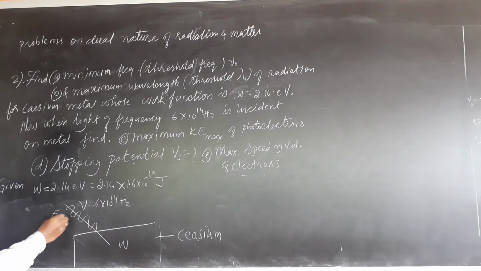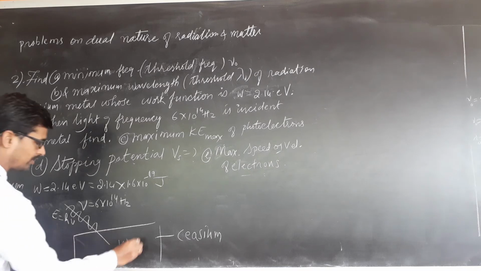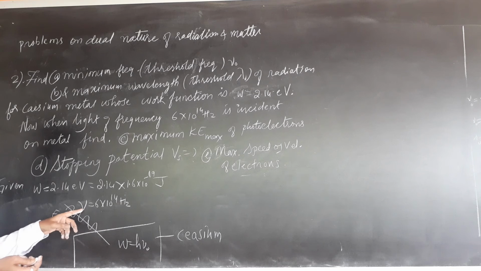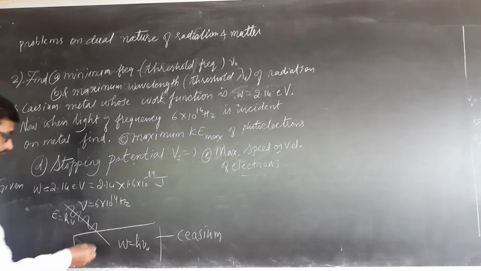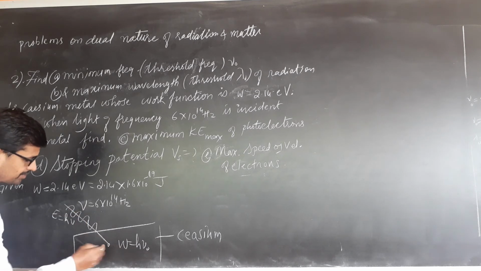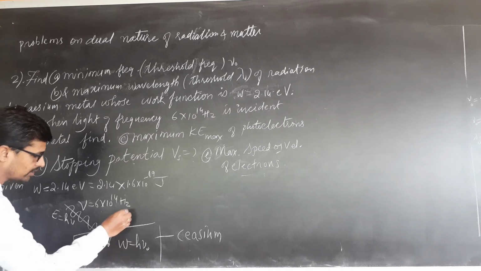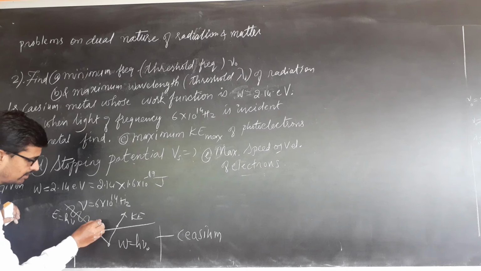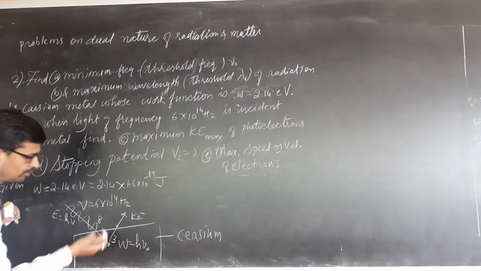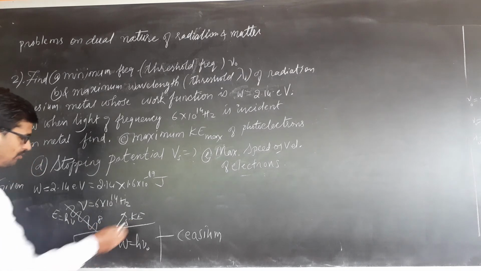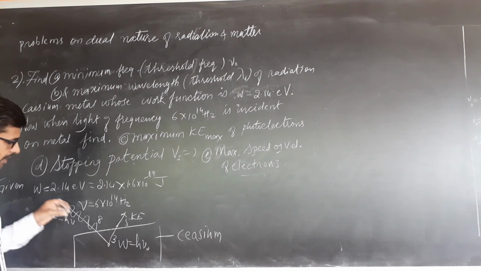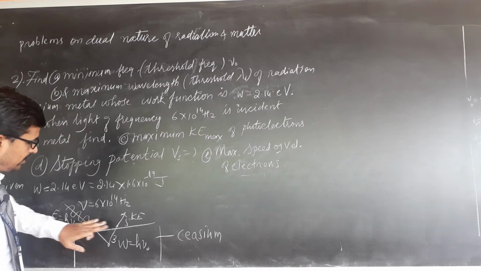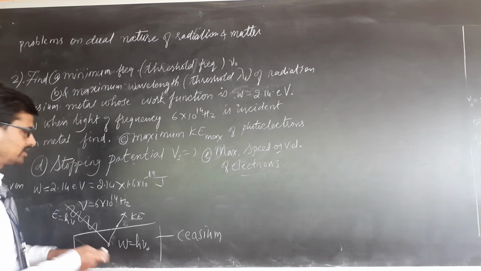How do you find energy of the photon? h nu. How do you find work function? h nu naught. How much it wants is nu naught. How much we are giving is nu. And this electron will absorb the energy and goes out with kinetic energy KE. I will simplify this. Imagine it is 8, work function is 3. What is kinetic energy? 5. How? 8 is equal to 3 plus 5. 8 is given, 3 is for work function, 5 is used as kinetic energy. So this way, let us see how to summarize.